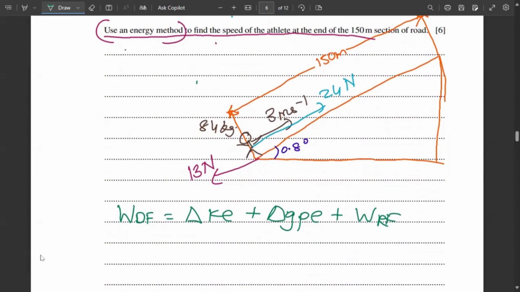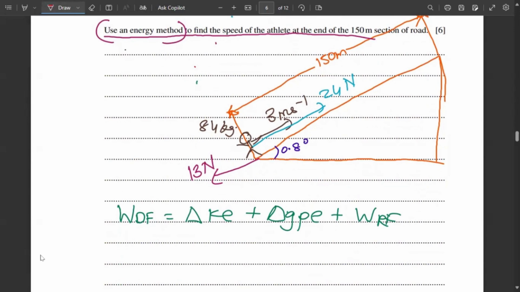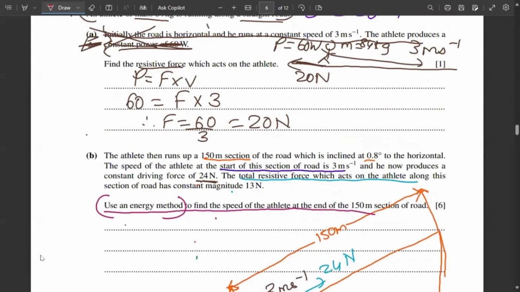So let's start. First is this work done by driving force. What is work done by driving force? Now, if you remember, right here we read that he produces a constant driving force of 24 Newton.